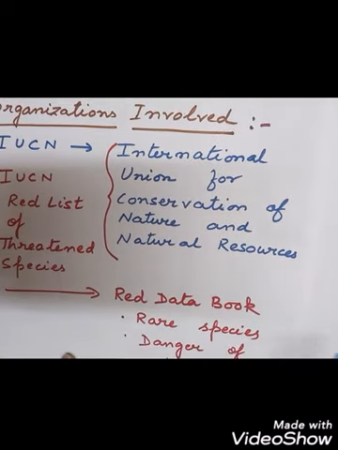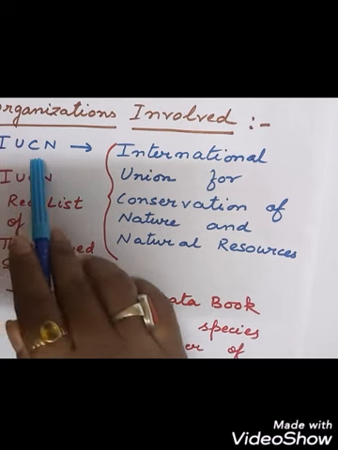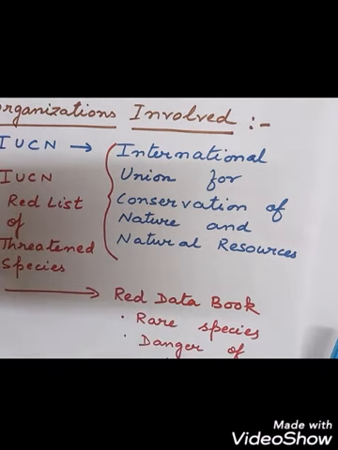This organization works toward assessing the global conservation status of plant and animal species, and how different methods have to be inculcated to conserve them.